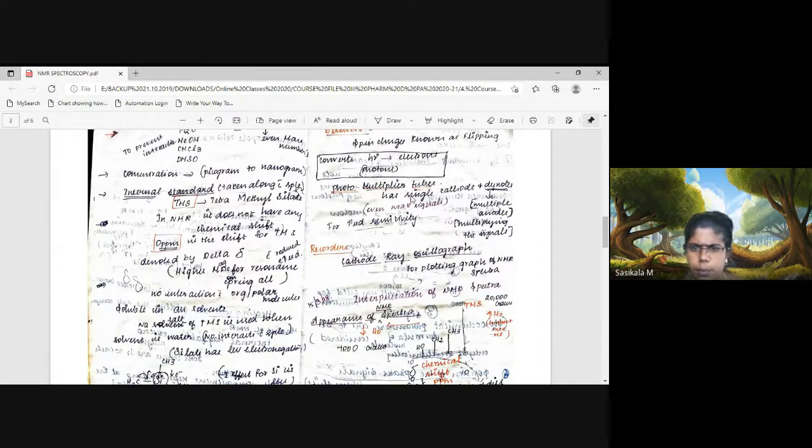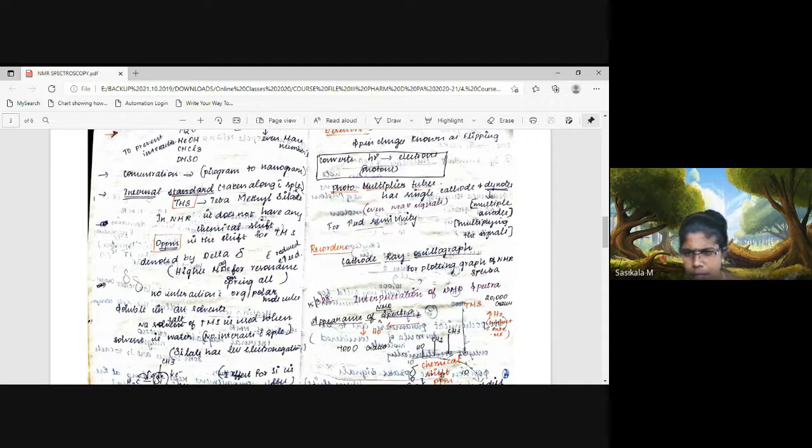What detector is used? Photomultiplier tubes, in order to analyze the radio waves coming from the sample cell. The signal is passed to the detector, which detects it as an electric signal. So what is the role of detectors? They convert radiation energy to electrical energy. Photons are converted to electrons; here the photons are radio waves. The number of photons is directly proportional to the concentration of sample present. So according to the number of protons, the signals are obtained in the NMR spectrum.